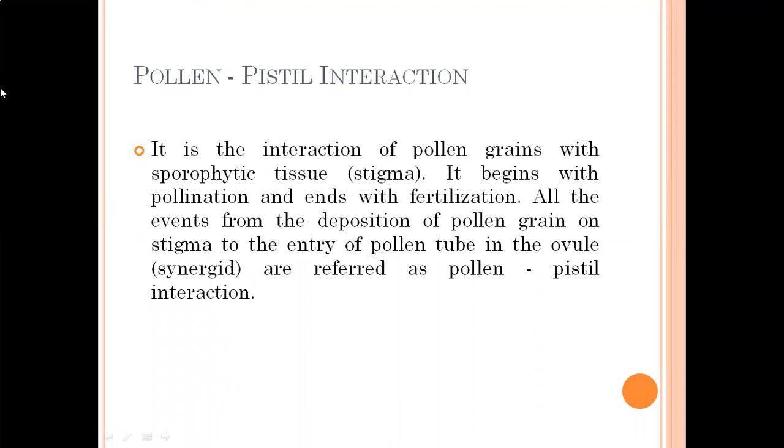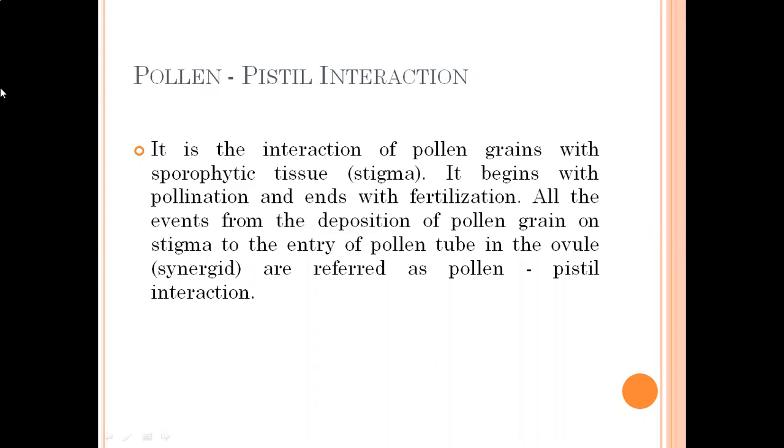It is the interaction of pollen grains with the sporophytic tissues of stigma. Sporophytic tissues are present on the stigma. What is the interaction between these tissues and pollen grains? It begins with the pollination and ends with the fertilization.